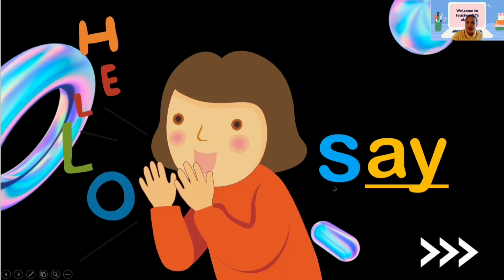Perfect. S. And it will be the first letter of the word say. So we have the sound S, and then followed by the sound A. Perfect. So we could have S, A. Let's blend. Say. Perfect. Again. Say. Perfect. Let's say this word quickly. Perfect. Say. So let's proceed with our next slide.